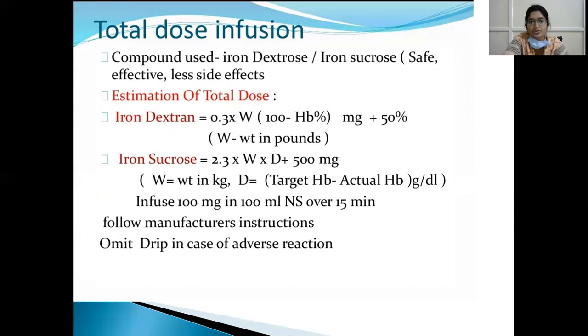So the estimation of total dose for iron dextran is 0.3 into weight into 100 minus hemoglobin percentage plus 50%, and for iron sucrose it is 2.3 into weight into D, the difference, that is target hemoglobin minus patient hemoglobin, plus 1000. This is the dose which we usually use and infuse. What we do is add iron sucrose ampules in 100 ml of NS solution and run it over 15 minutes, and we have to stop the transfusion if there are any adverse effects.